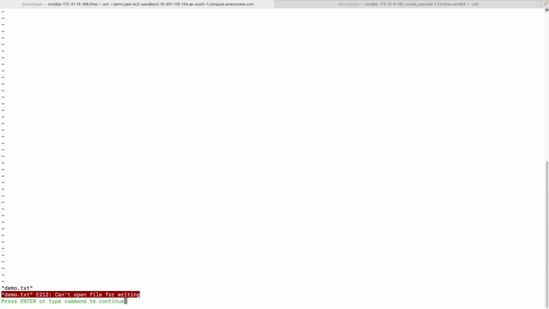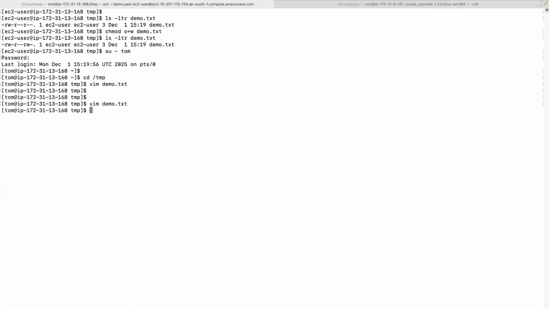I think he is in the same group. No, Tom is not in his group. If you run the groups command, he is in some other DevOps group. That's not the owner's group. I have given write permissions to others because he belongs to others group, but somehow it's not working. We'll figure it out later, but that's how you modify the permissions with chmod.